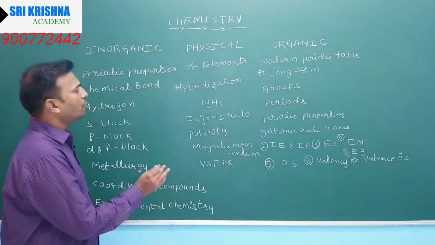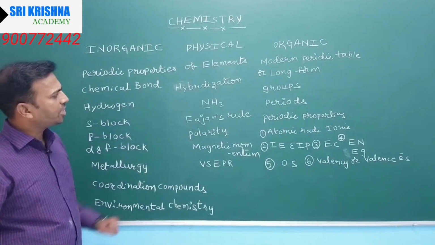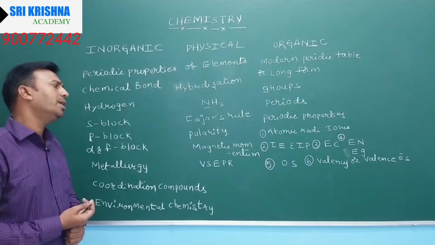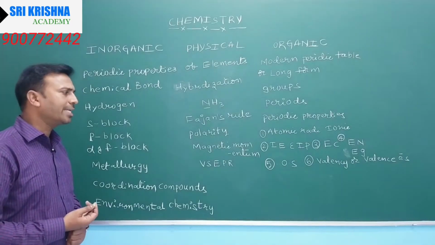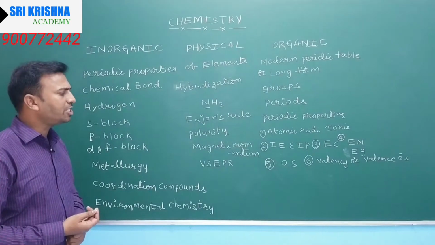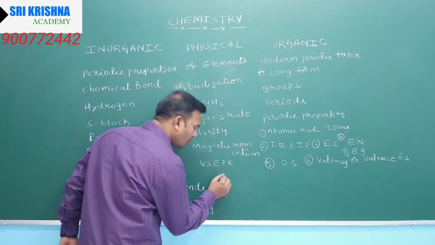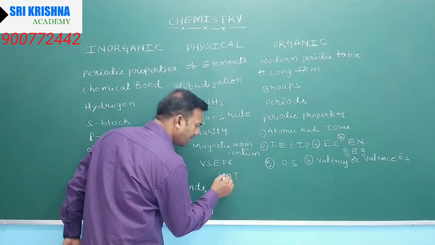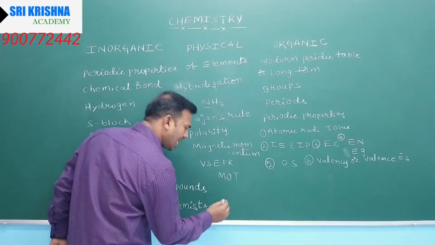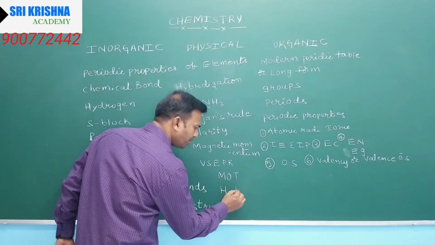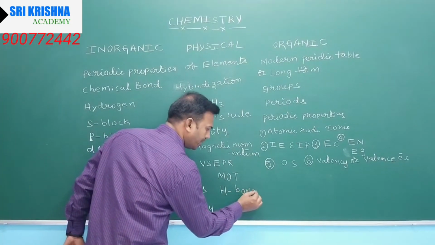So once again: hybridization, Fajan's rule, polarity, magnetic moment, VSEPR theory, and MOT, molecular orbital theory. The last one is hydrogen bonding.